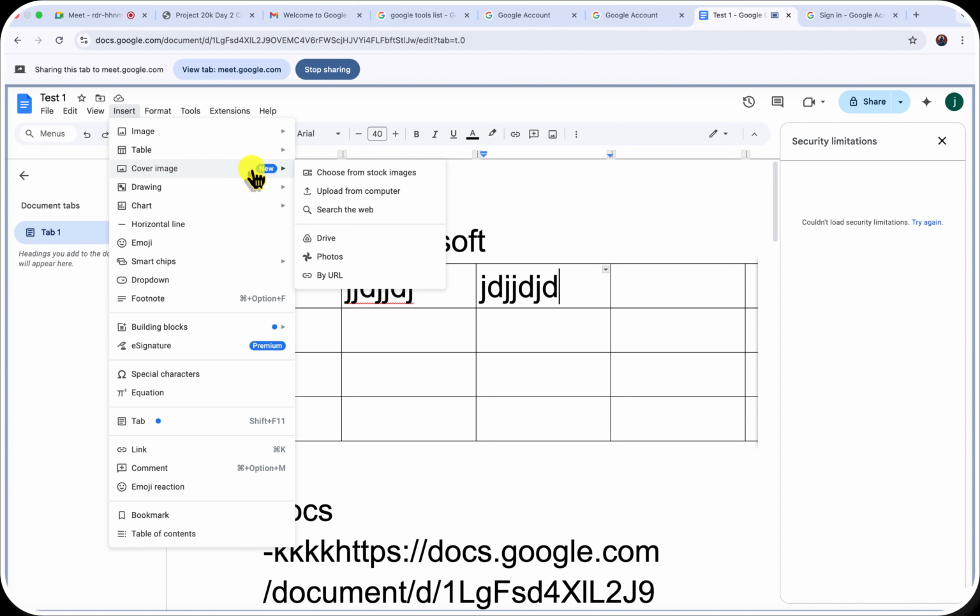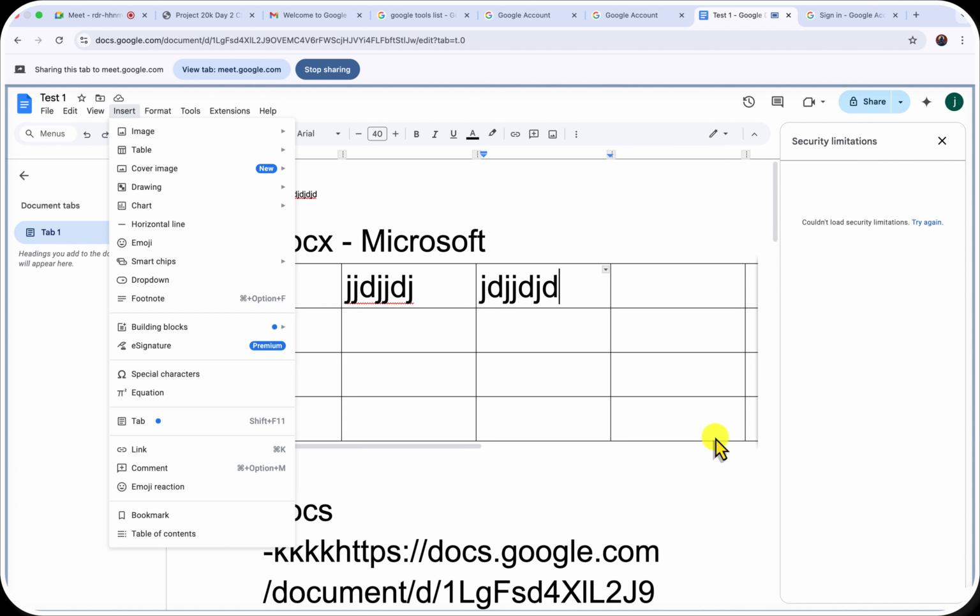So anything that is actually new, you get to see this little "new" on it. This account I'm currently using is on a free mode, and that's why you see that something like e-signature is stating premium, because this is a new email account I just created.